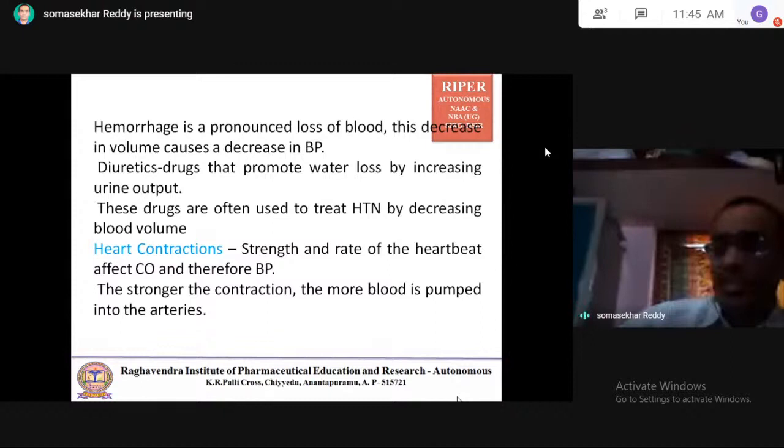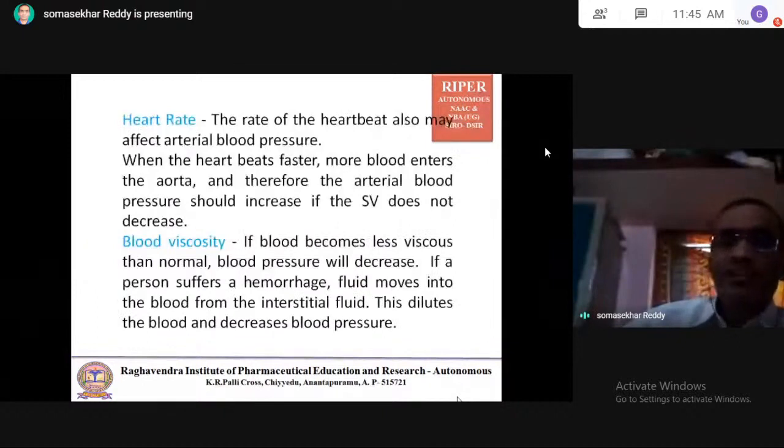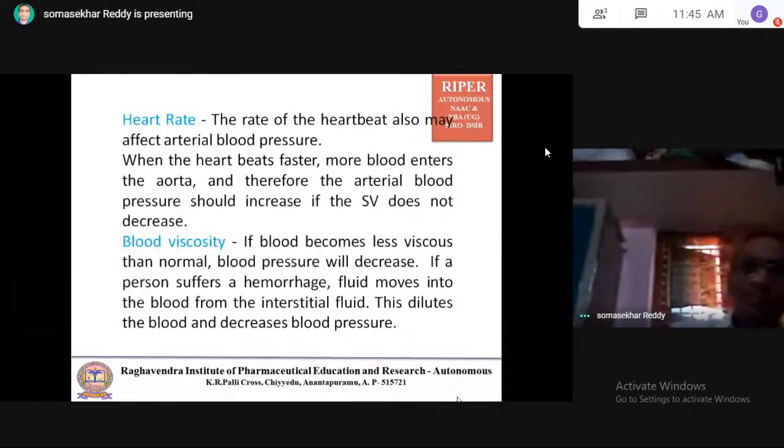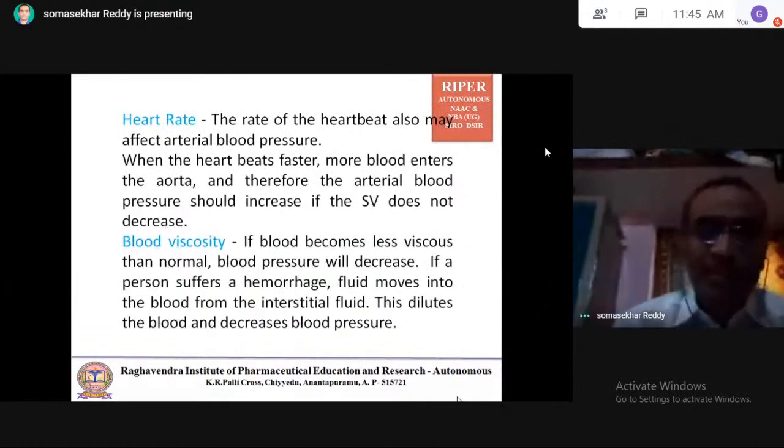Volume automatically will increase. If the heart rate is faster, more blood enters into the aorta, that blood enters into the arterial blood, so automatically arterial blood pressure will be increased. Okay, clear? Coming to blood viscosity.